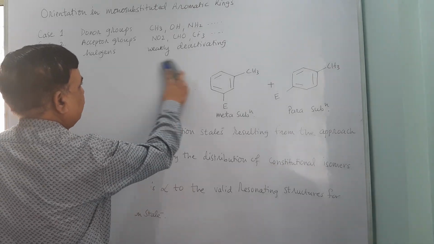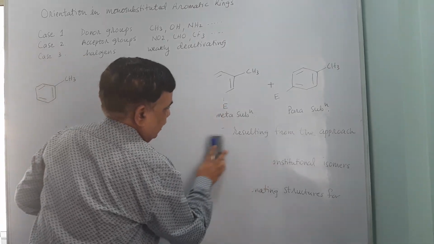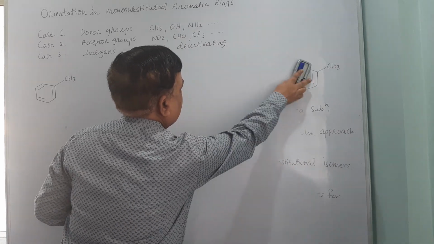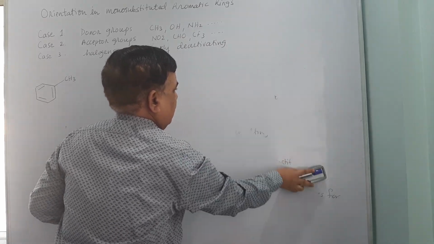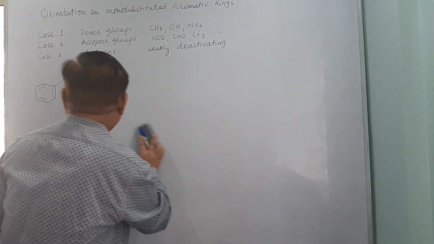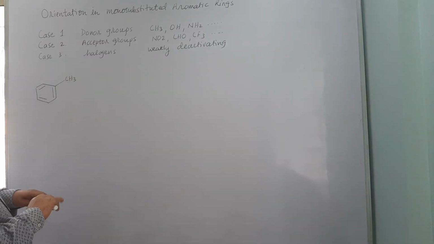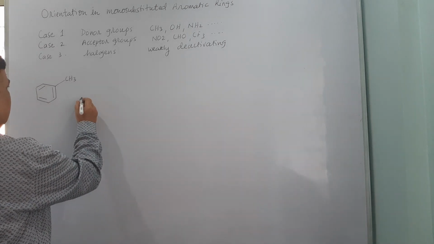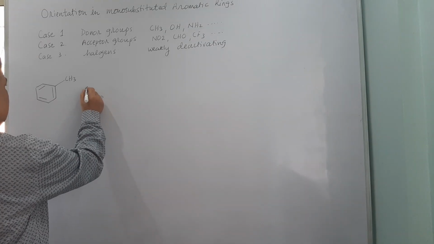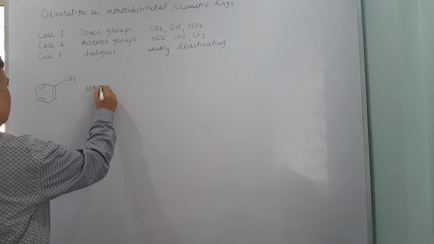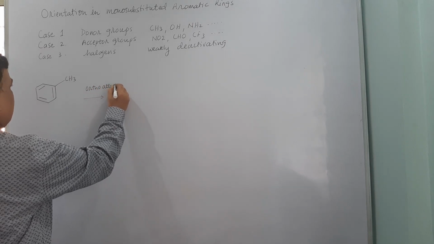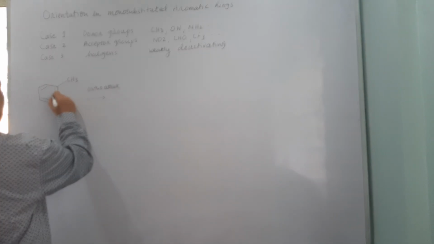When toluene is subjected to electrophilic substitution, there are three possibilities. The electrophile approaches at the ortho position, meta position or para position, and therefore there are three things. First one is ortho attack of the electrophile, and how to show it?